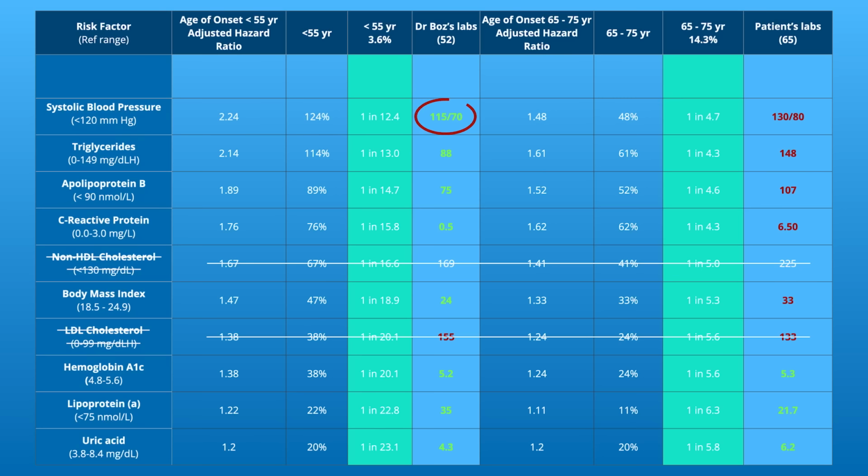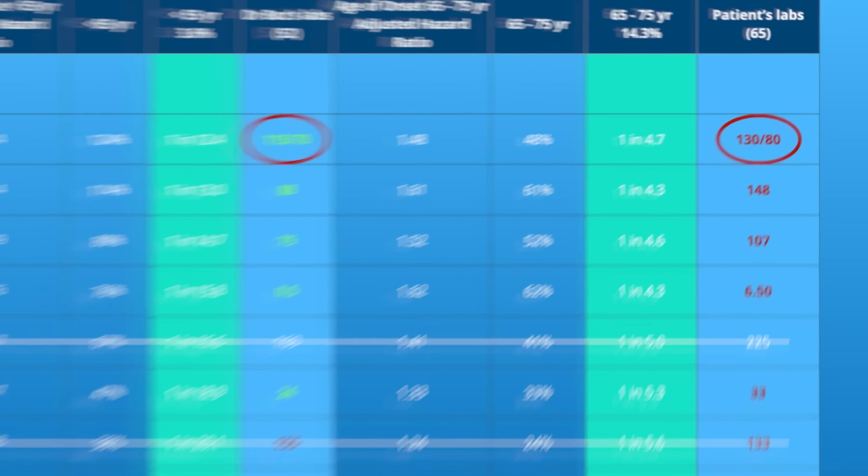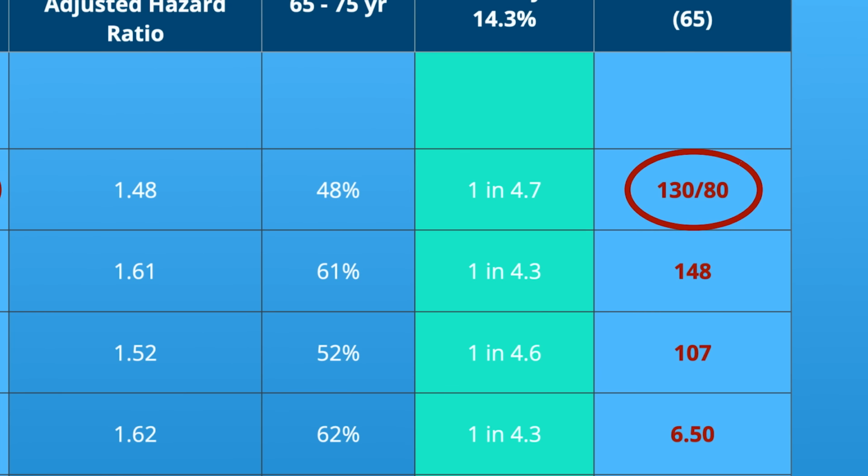And I had normal blood pressure, but this patient has had elevated blood pressure for over a decade and was on several medications in hopes to pull it down. The best we were able to do is to keep her blood pressure in the 130 range and the bottom number in the 80s. So let's do the numbers one more time.